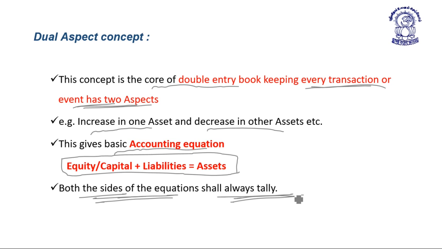So, as per dual aspect concept, which is based on the double entry system of accounting, every transaction or event has two aspects: either an increase in one asset and a decrease in another asset, or an increase in one asset and also an increase in other liabilities, etc. Dual aspect concept gives the basic accounting equation: equity or capital plus liability is equal to assets, and both sides of this equation shall always tally.